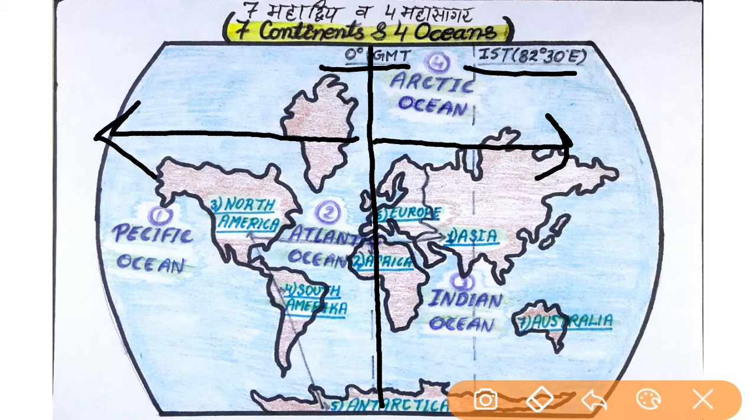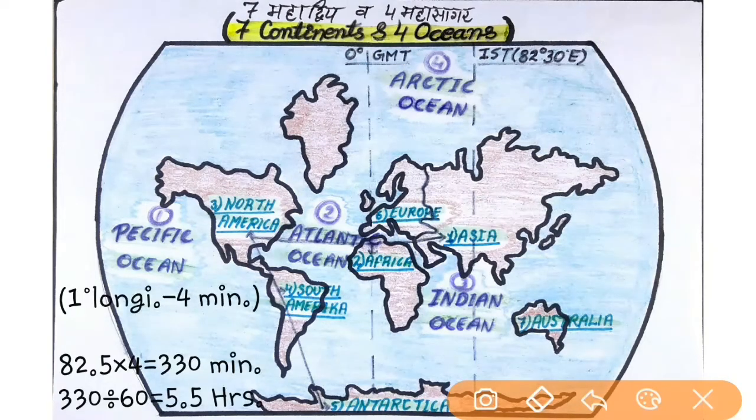And according to this, our India is situated in the eastern part of GMT. That's why our time is ahead. And how much? Our time is 5 and a half hours ahead of GMT. Why? Because our country is located at 82.5 degrees east of GMT. So what is the calculation behind this? Let's discuss it.